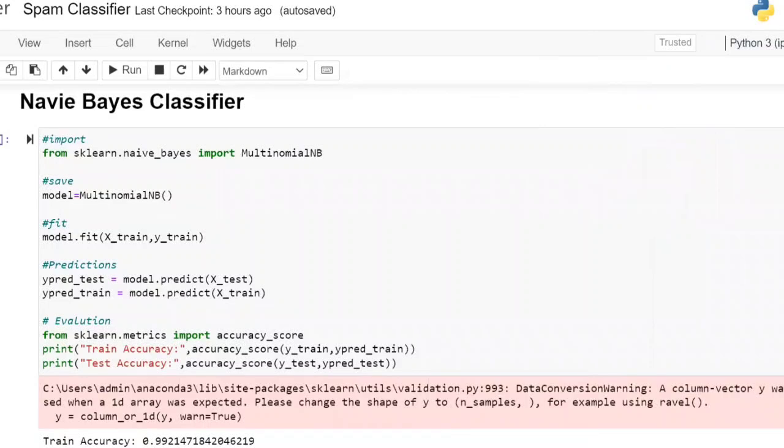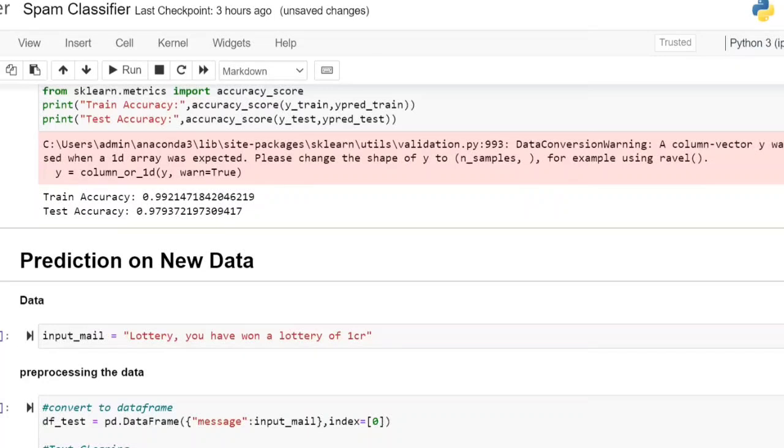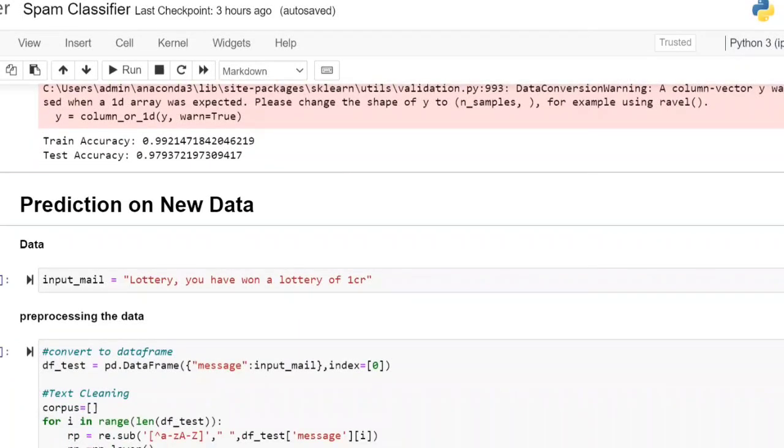Now, prediction on the new data. On the new data, if you want to predict, what you have to do? First, you have to load the data. This is the mail you have got. This mail, first you have to take as a data frame. For that, what I'm going to do? DF of data frame, message of input mail, and index of 0. Index of 0 means in the first column, this mail will be considered.